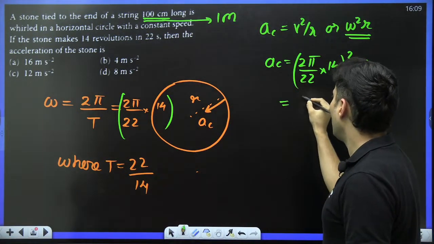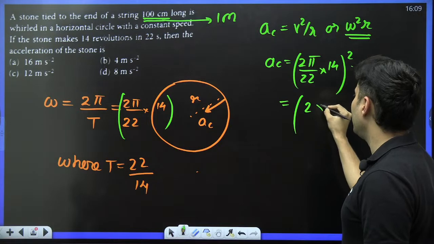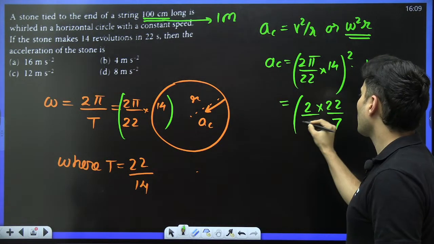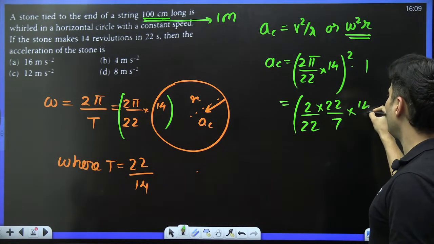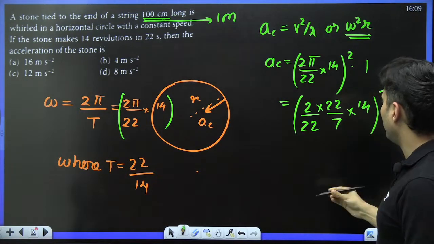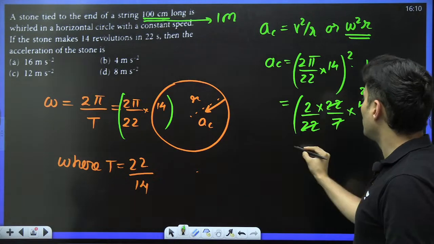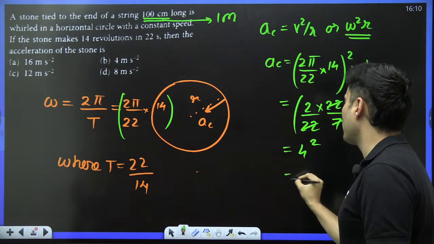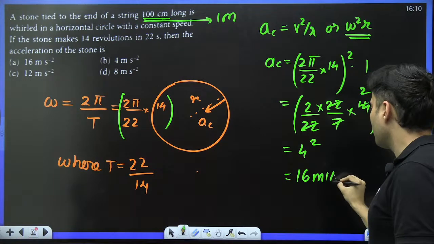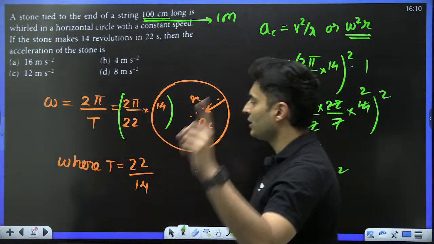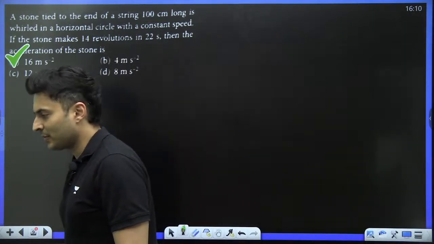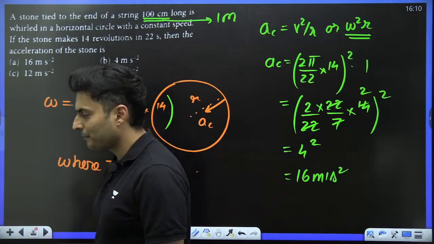Now instead of pi, I can write 22 by 7. This 22 remains here and this 14 remains here, into 1 is 1 only. So 22 cancels. 7 goes into 14 two times. 2 twos are 4, so it will be 4 square, which is basically 16 meters per second square. It is option A, I believe. Yes, exactly. Option A.